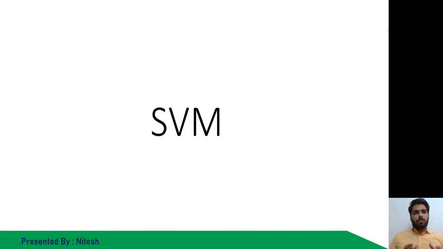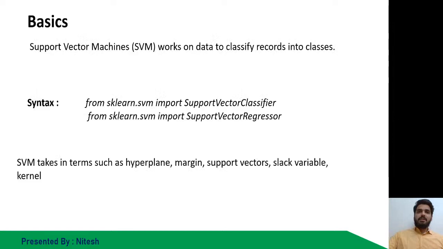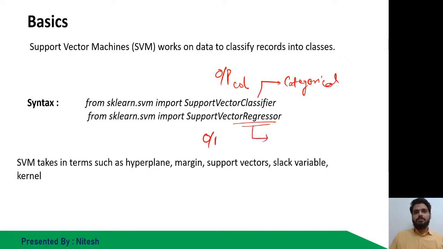So yesterday I picked up the topic SVM, support vector machines. This type of technique is used for both regression and classification models. If you're looking for classification models, the output column should be categorical. And if you talk about regression models, then the output column should be numerical. So you can pick up the method based on what approach you are doing. Is it categorical or is it numerical?